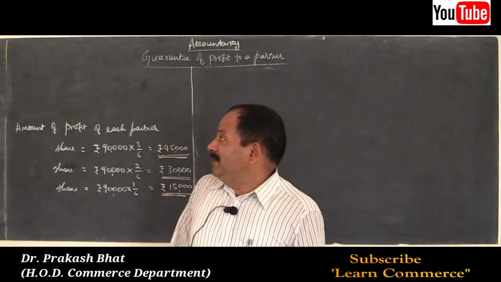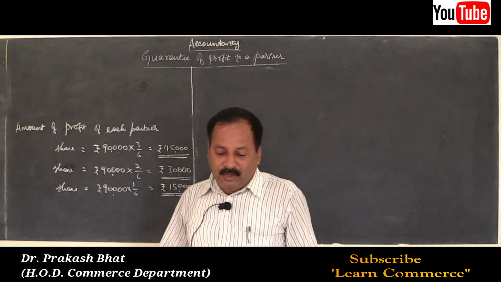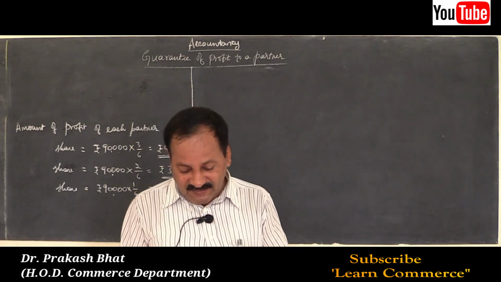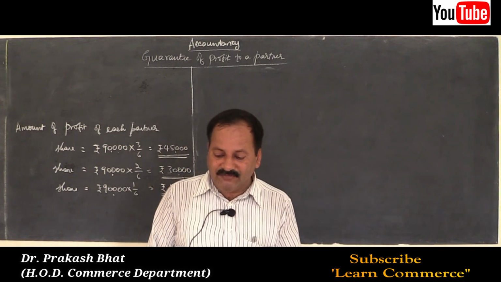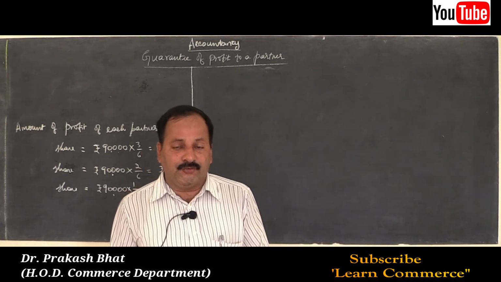Yes, now let me move on to the next problem, second problem, same page number 26. I will read out the problem. Roja and Usha were partners in a firm sharing profits and losses in the ratio of 3:2.